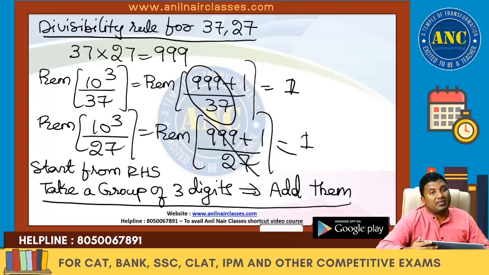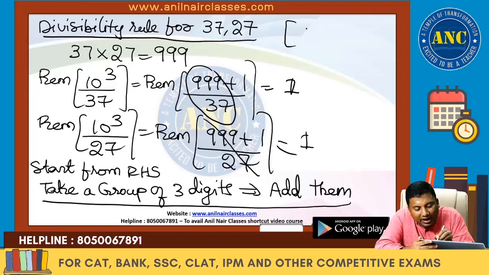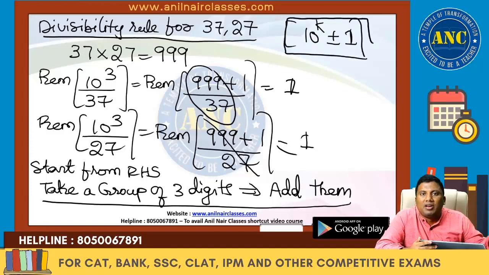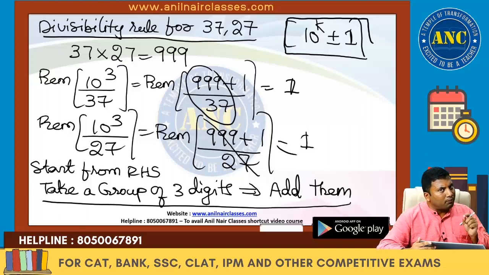37 into 27 is 999. Look out for numbers which are 1 less than 10 power k or 1 more than 10 power k. We are trying to find the numbers whose product will give 10 power k plus or minus 1. Start from the right-hand side, take a group of 3 digits and add them. I hope the concept is clear.